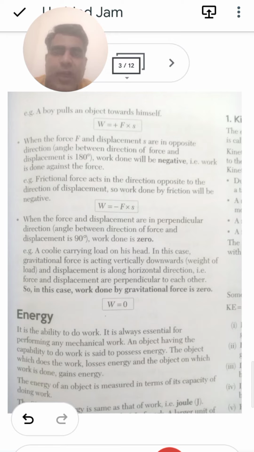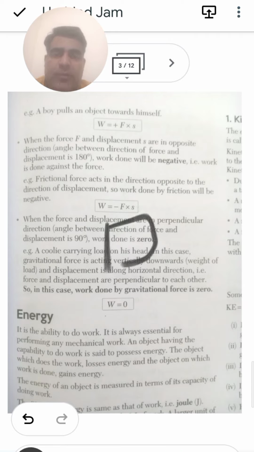The frictional force acts in the direction opposite to the direction of the displacement, so the work done by the friction will be negative. So we can say that the work done will be equal to minus F into S. When the force and the displacement are perpendicular to each other, a very good example: if the force and the displacement are perpendicular to each other, at that time the net value of the work done is also equal to 0.